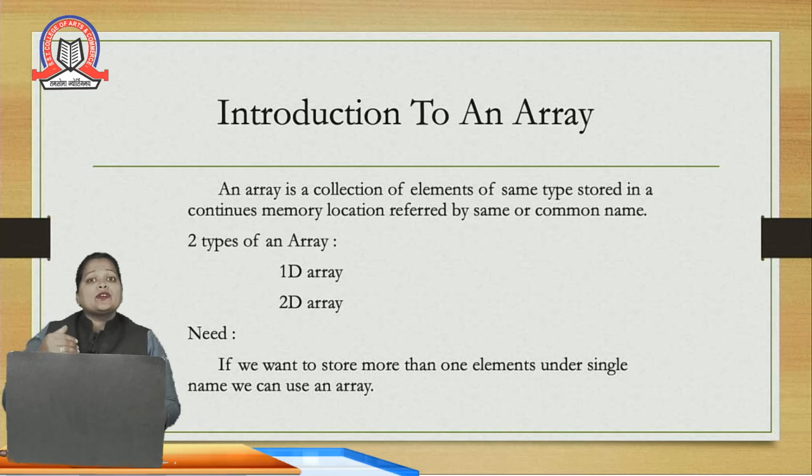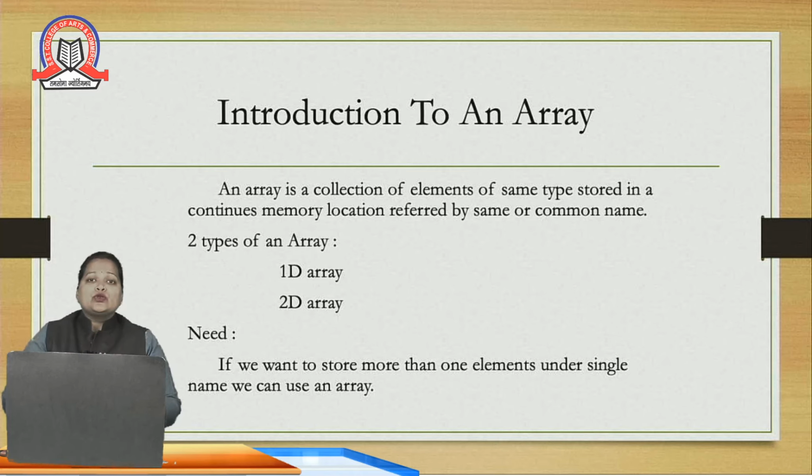So I have to store 90 numbers, and for that I have to declare 90 different variables. So data will be scattered, and until the end of the program, it is not feasible to remember all the names of the variables. So for that, the solution is we can create an array.